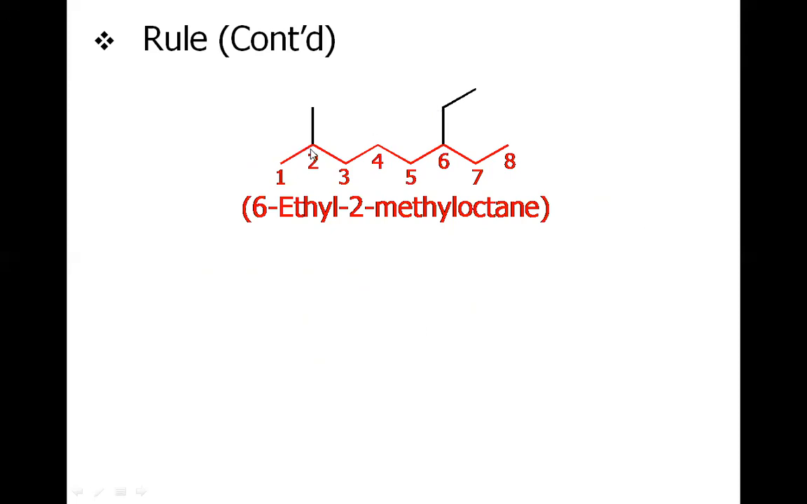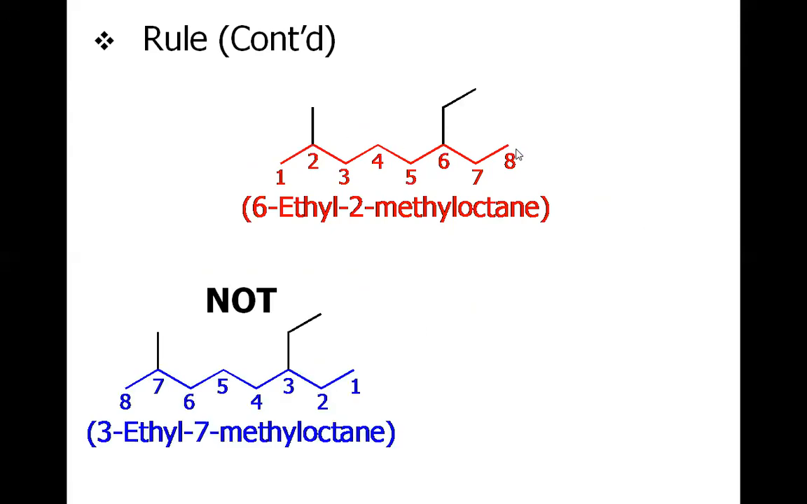But where should we start the numbering from? If we start from the left hand side, which is shown here, the first substituent will be at position 2. But if we start from the other side, the right hand side, this first substituent will come at position 3. So as per the rule, we have to start from the left hand side so that the substituent comes nearer in counting.